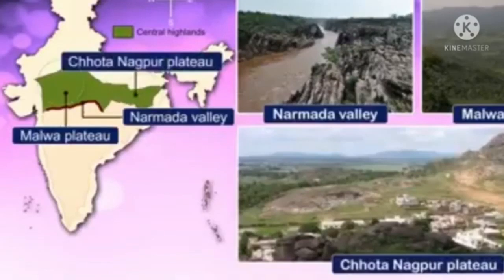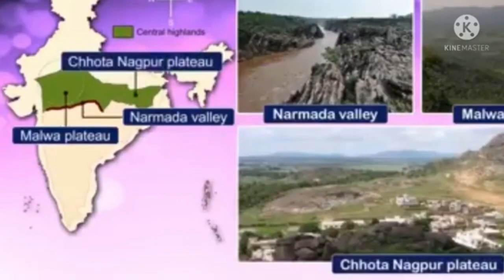So, the Central Highlands is divided into two parts. The first is the Malwa Plateau, located in the northwest. Okay. The Chota Nagpur Plateau is located in the northeast.